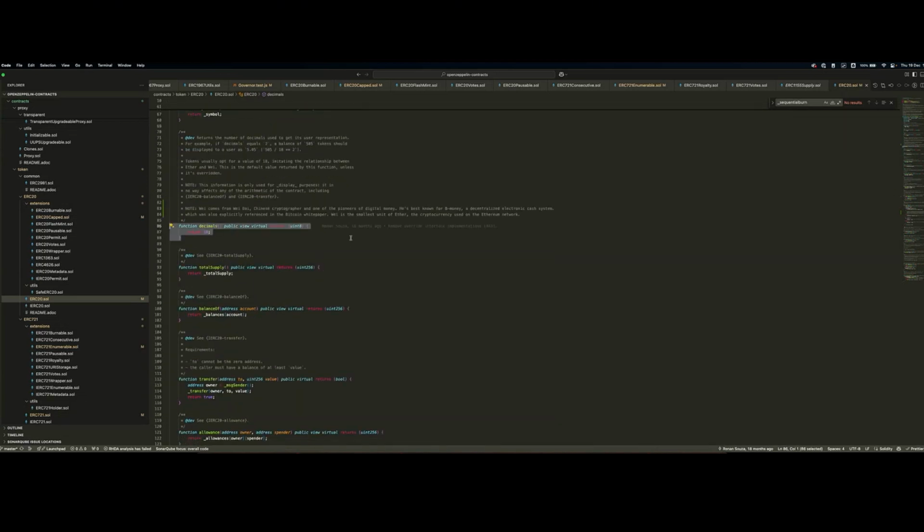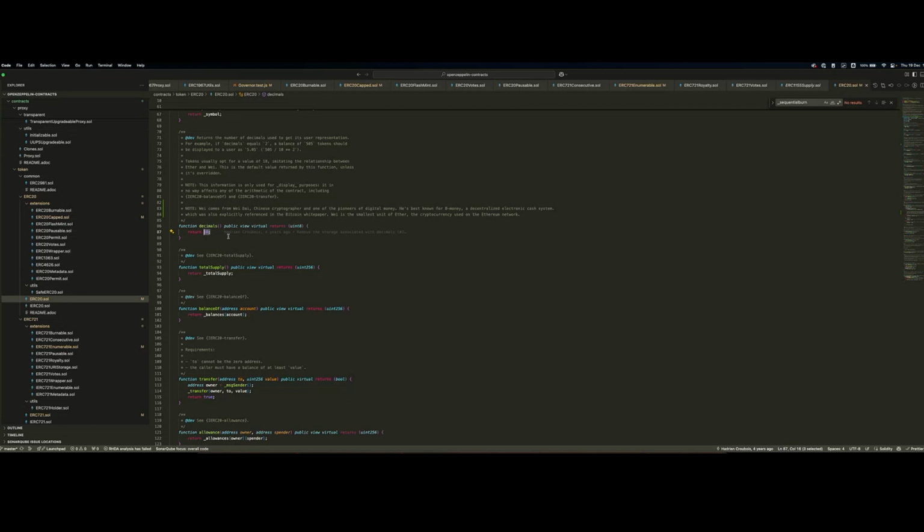What are decimals? Decimals is an interesting topic of ERC20 tokens. Decimals represent basically how many units form one token. In simpler terms, imagine decimals like the cents to the dollar. You can represent $1 as 100 cents. In this case, we're saying that one token has 10 to the 18th wei. Wei is the standard identifier for the smallest unit of tokens with 18 decimals.